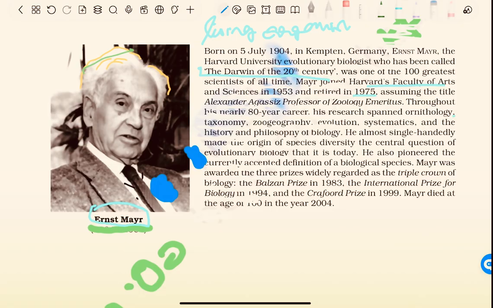Taxonomy means naming, and zoogeography means related to animals, evolution, systematics, and history and philosophy of biology. He almost single-handedly made the origin of species diversity the central question of evolutionary biology that it is today. He also pioneered the currently accepted definition of a biological species.